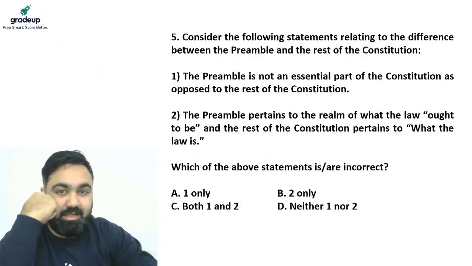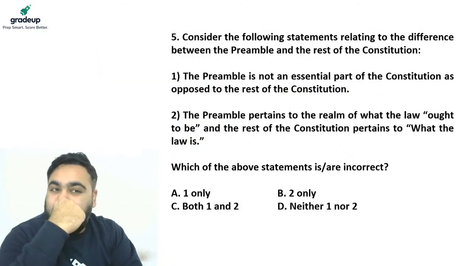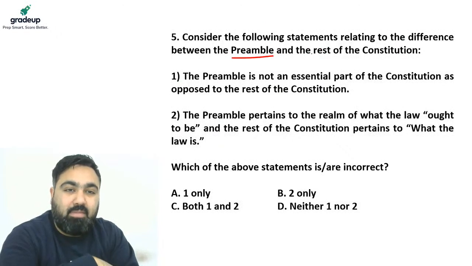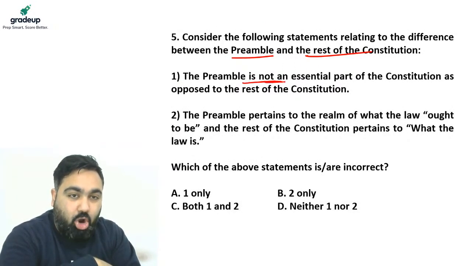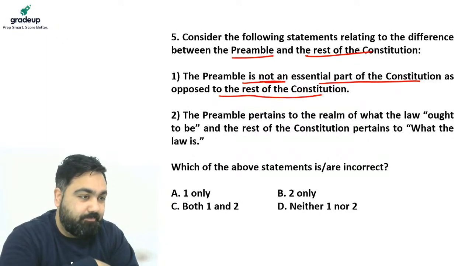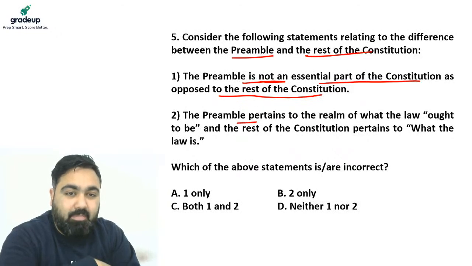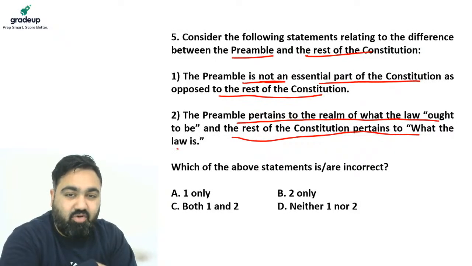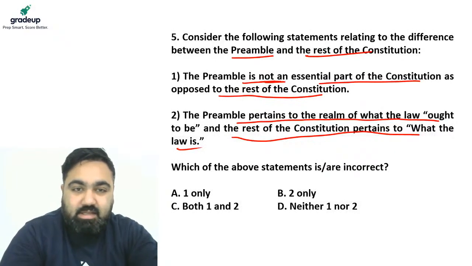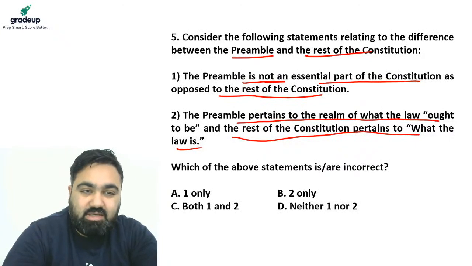Question number 5 is here. Consider the following statements regarding difference between preamble and the rest of the constitution. Number 1. Preamble is not an essential part of constitution as opposed to rest of the constitution. Number 2. Preamble pertains to the realm of what the law ought to be, and the rest of the constitution pertains to what the law is. Let's see if you can answer this question correctly.